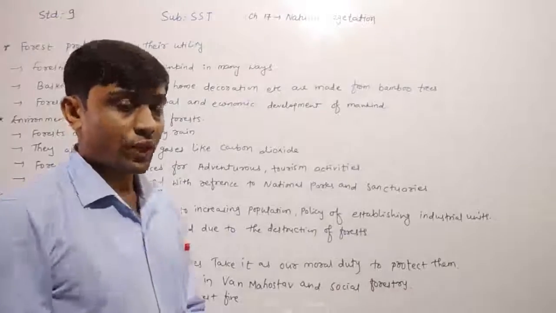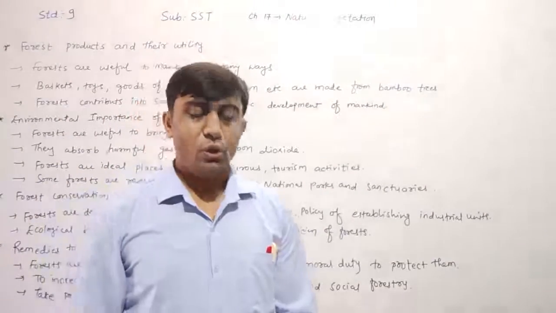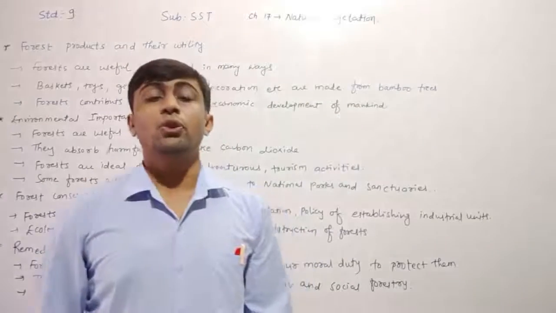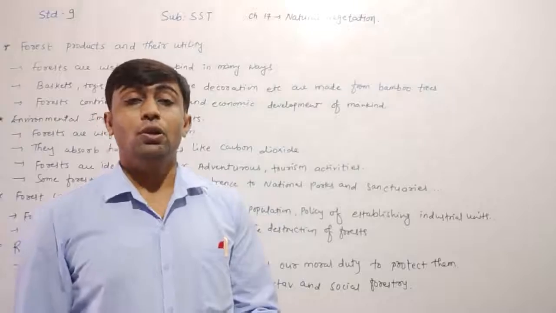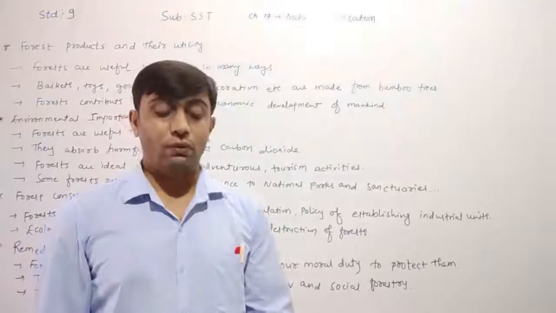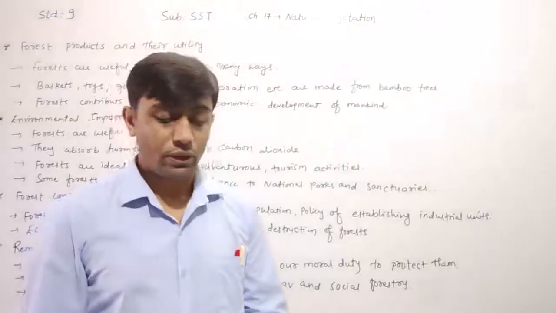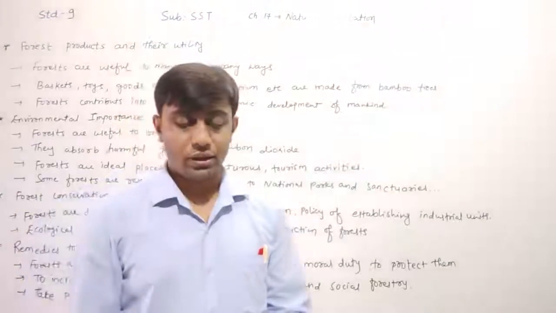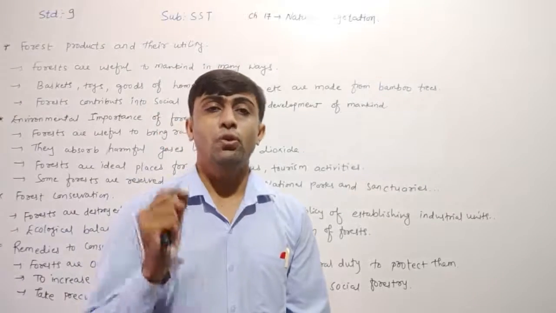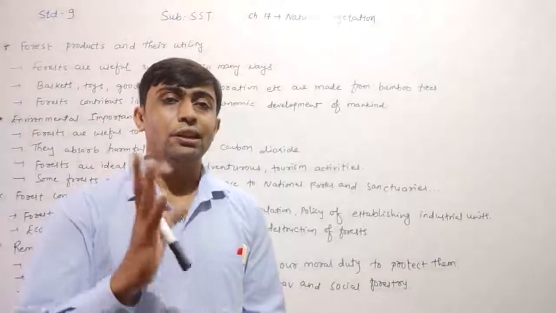Dear children, in the previous lecture we have already completed the types of the natural vegetation, and you know very well that a total of 5 types of natural vegetation are there. One is a tropical rainforest, second one is a tropical deciduous forest, third one tropical desert vegetation, fourth one is a temperate forest and grassland, and fifth one mangrove forest. All these forests we have completed in detailed study.